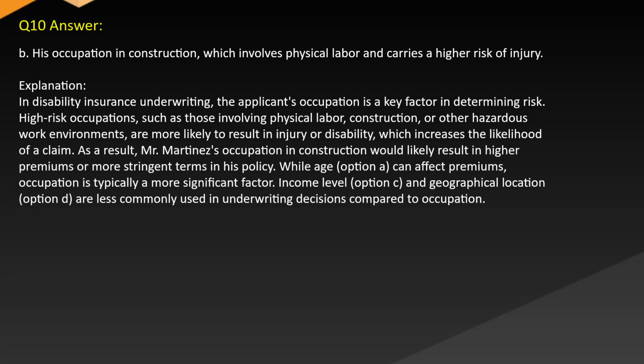As a result, Mr. Martinez's occupation in construction would likely result in higher premiums or more stringent terms in his policy. While age, option A, can affect premiums, occupation is typically a more significant factor. Income level, option C, and geographical location, option D, are less commonly used in underwriting decisions compared to occupation.